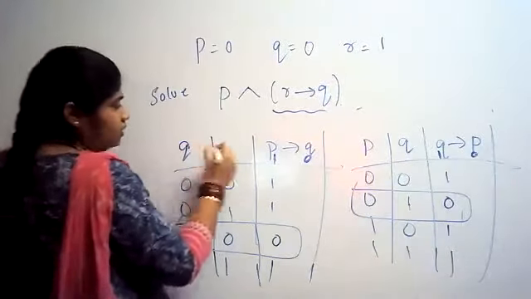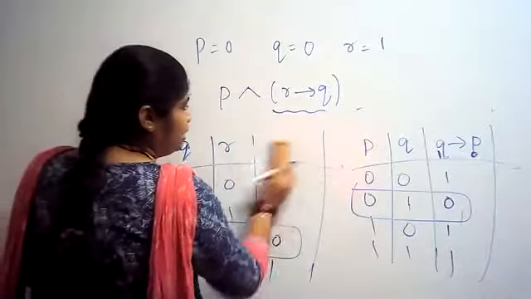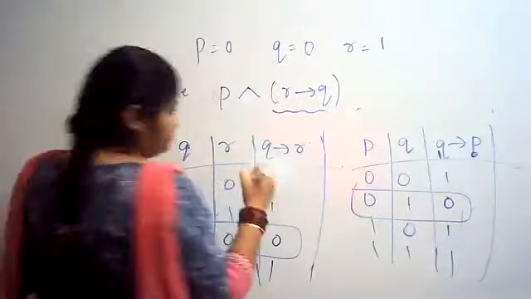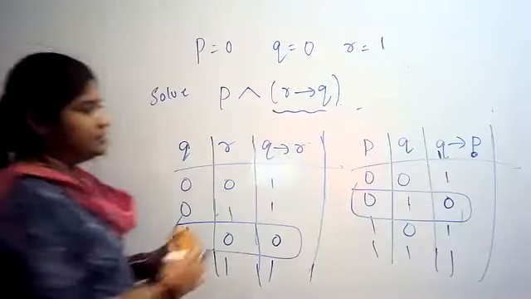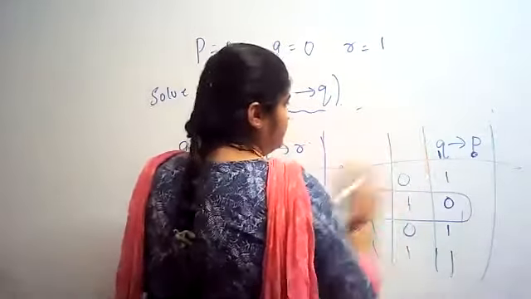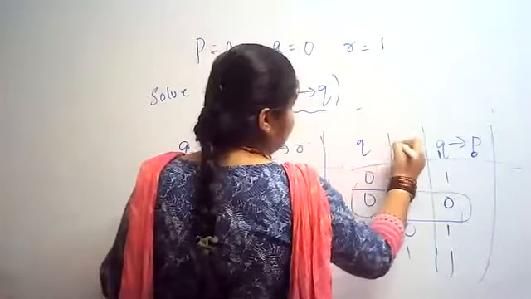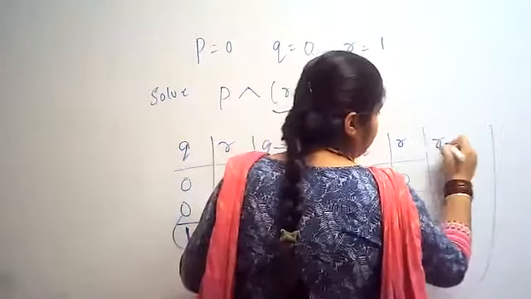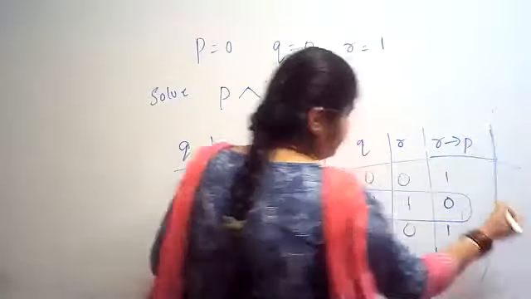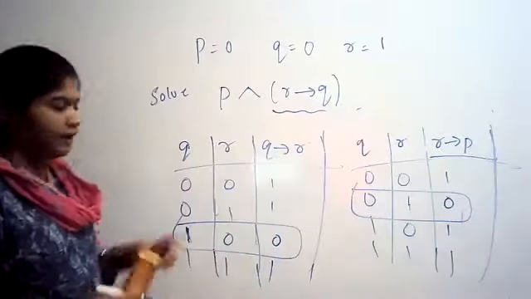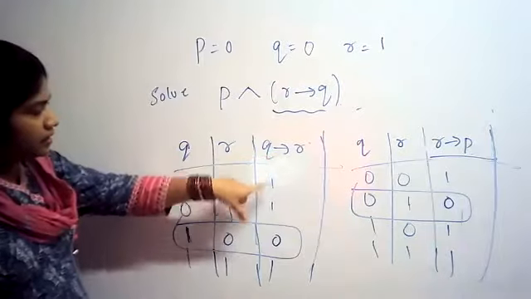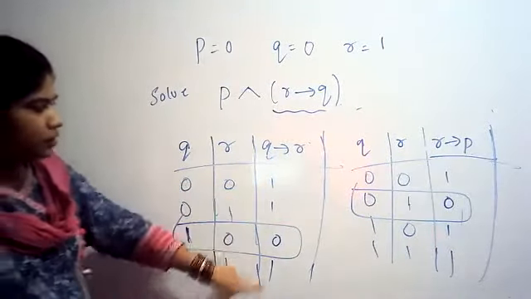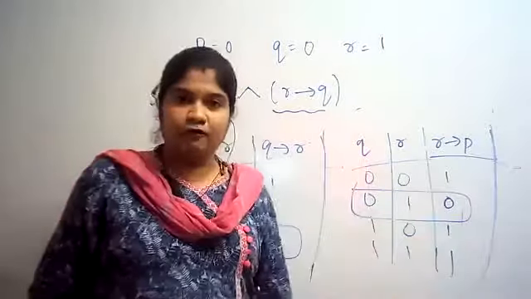So this will be Q condition R. Similarly here also, the first is Q and this is R. This is the reverse, R condition Q. R condition Q is 1, 1, 0. Q condition R is 1, 1, 0, 1, 1, 0, 1 and 1.